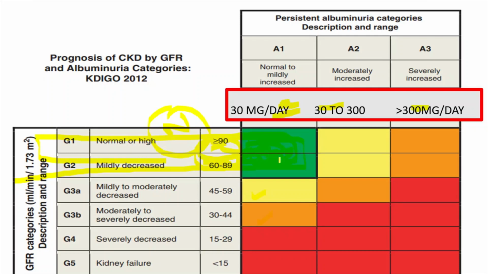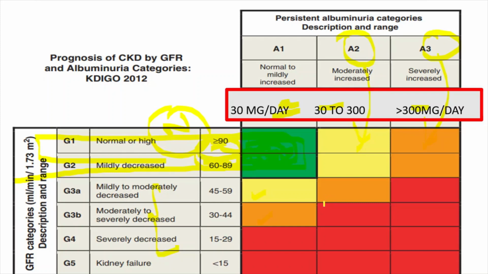So here it is green. Suppose the patient is having proteinuria, even a GFR of 90 might carry some risk. With A3, yes, there is some risk if there is more proteinuria. Proteinuria is toxic to the kidney. That might lead to the development of CKD in future. So that is why this table is given. The actual definition of CKD starts from here. Considering albuminuria, the table is extended upward also.